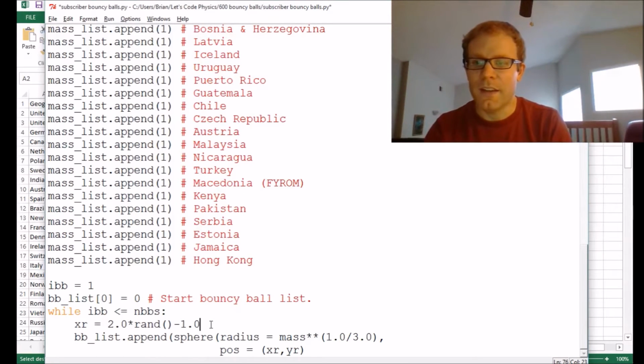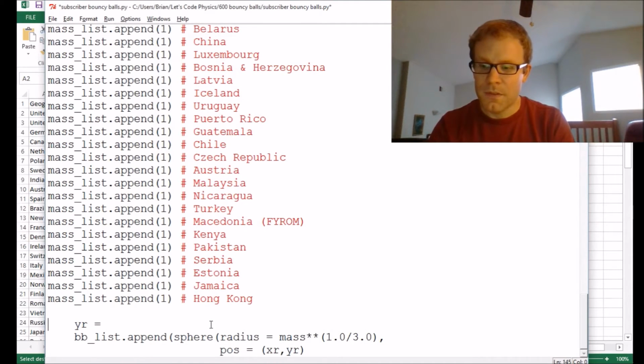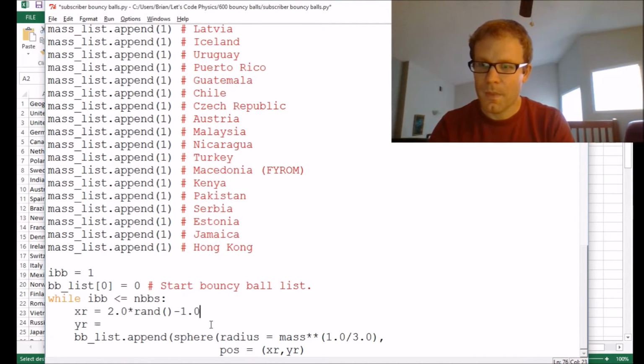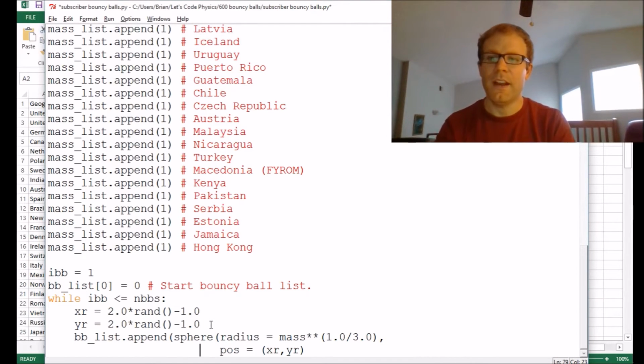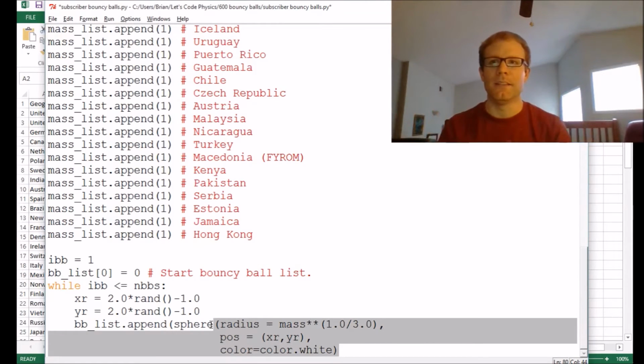So let's see. And then you do the same thing with the y. Oops, not sure what I did there. Here we go. Copy and paste. So now I've got an x random value and a y random value so that they're not all in the same spot. Cool. And for right now, let's just make them all white spheres so they're easy to see against the black background.